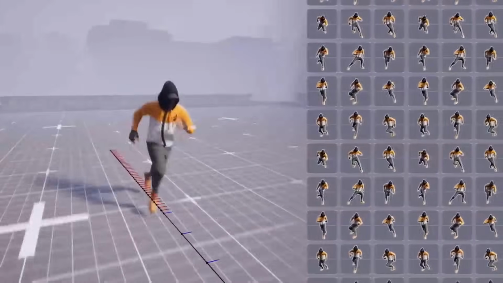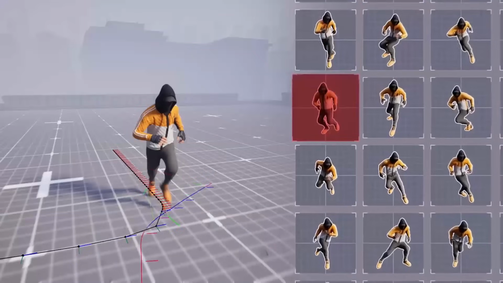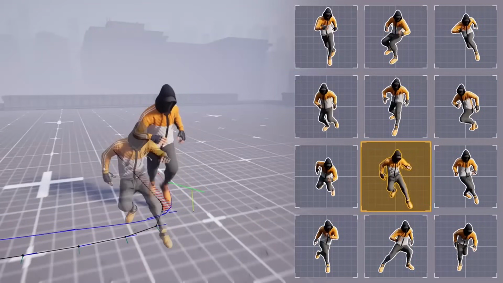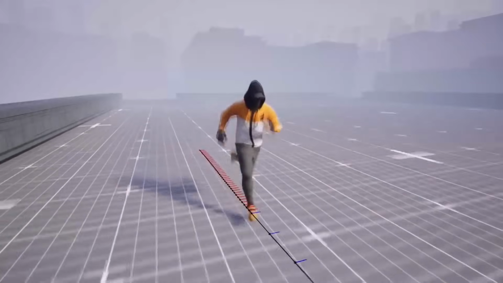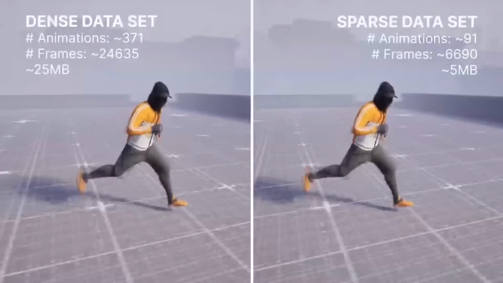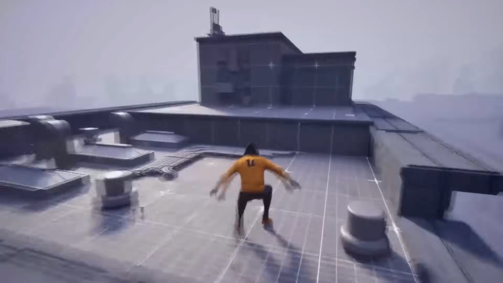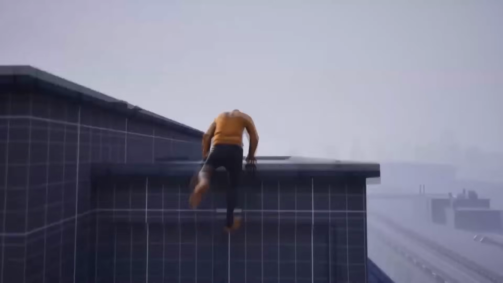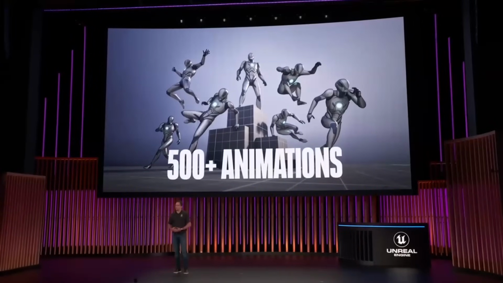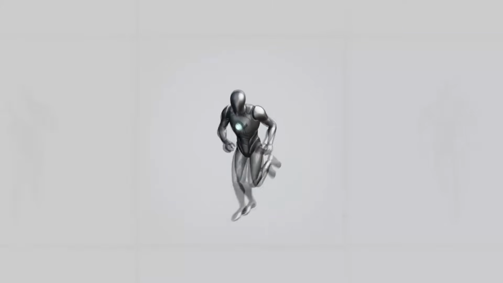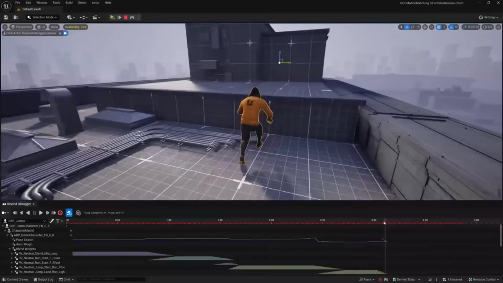Unreal Engine 5.4 introduces a world-class update to animation systems, featuring production-ready motion matching technology. This revolutionary approach selects the best animation frame from a database, aiming for a perfect match to the character's current position and movement. It's designed for not just walking or running, but also complex animations like jumping and falling, ensuring seamless transitions and lifelike animations. To support developers, Unreal Engine is releasing a sample project with over 500 AAA quality animations free for all developers. This toolset is complemented with a debugging tool ensuring fluid and realistic motion in all scenarios.